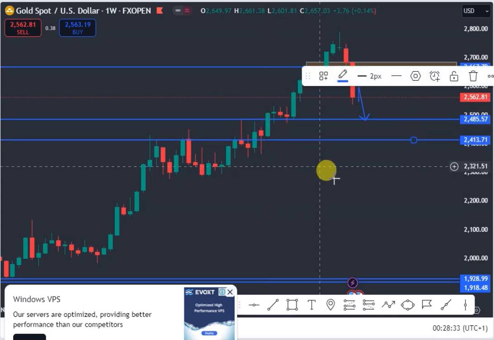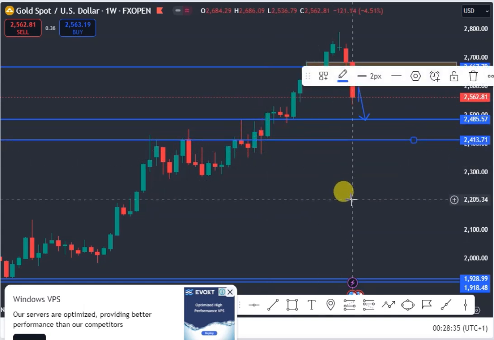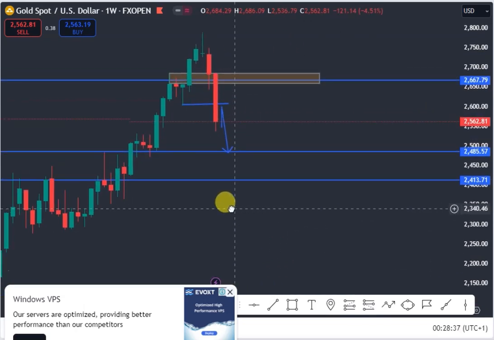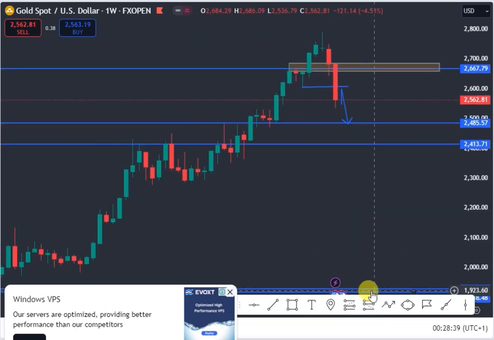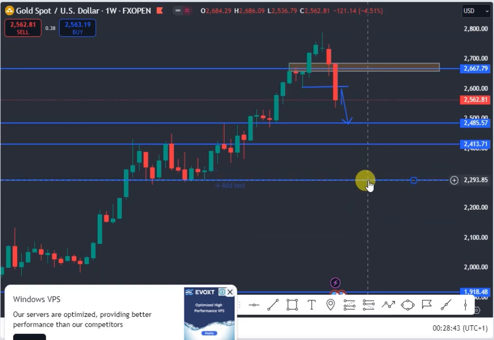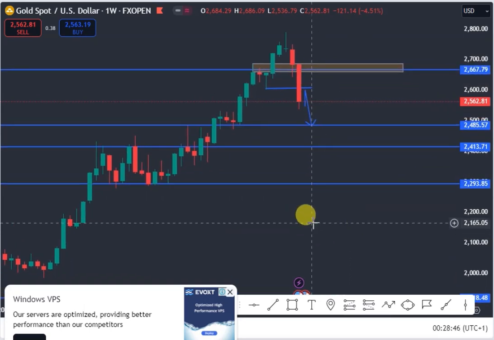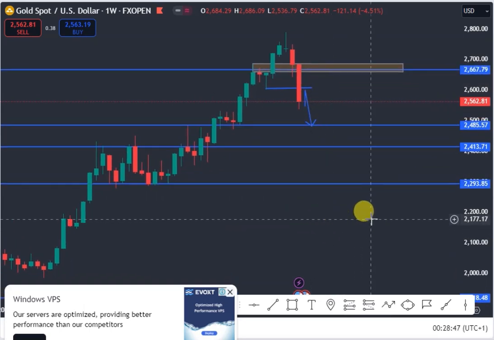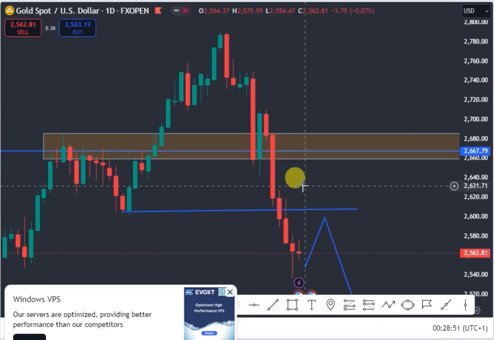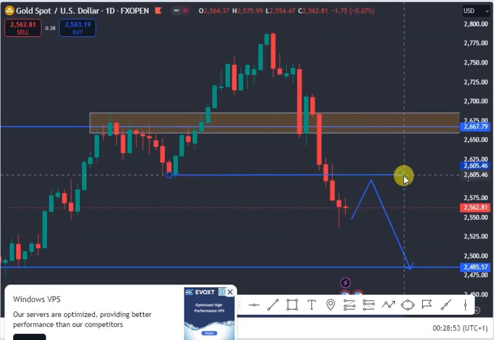So we expect price to continue to drop for gold USD this coming week. So our third target for gold USD will be this support level. So we expect price to continue to push lower for gold USD this coming week. So let's go to the daily chart. Once we have our price action setup on this